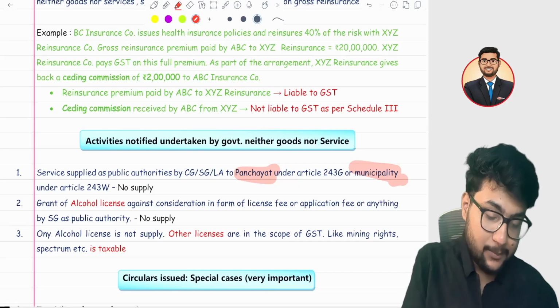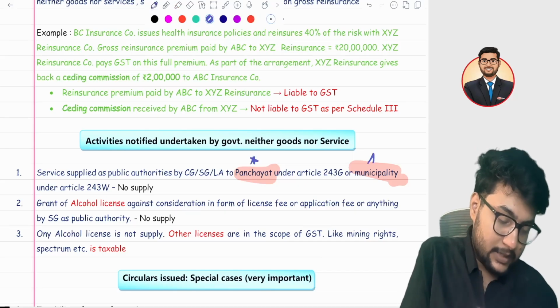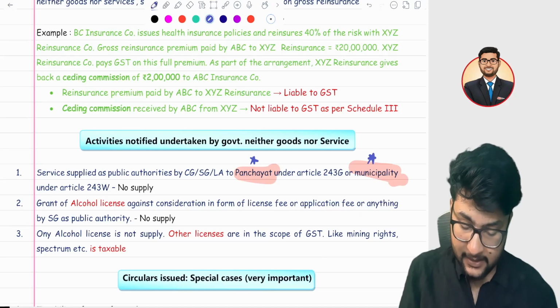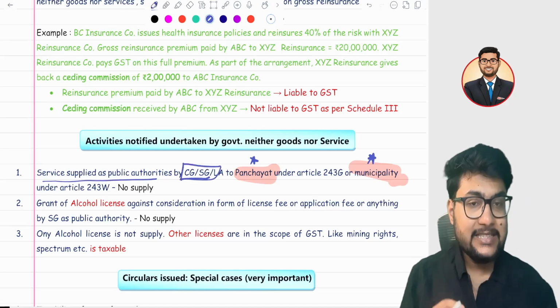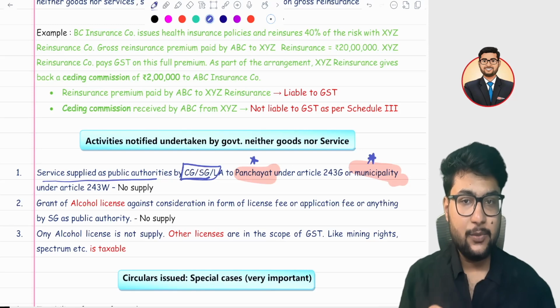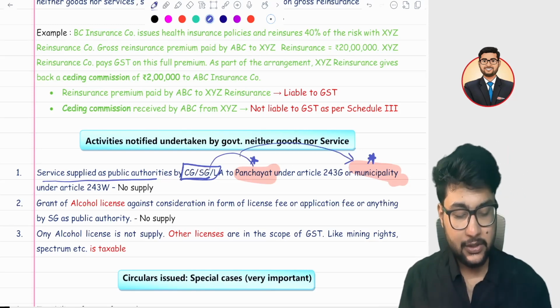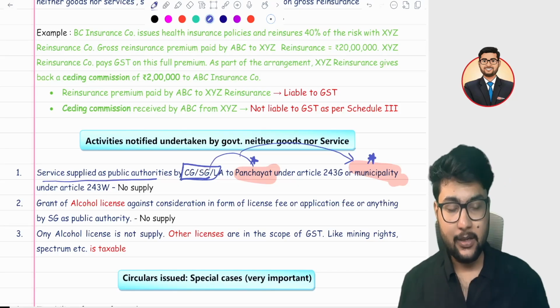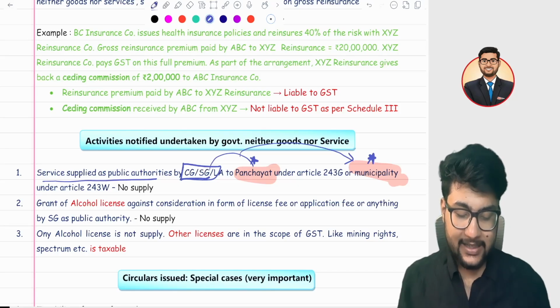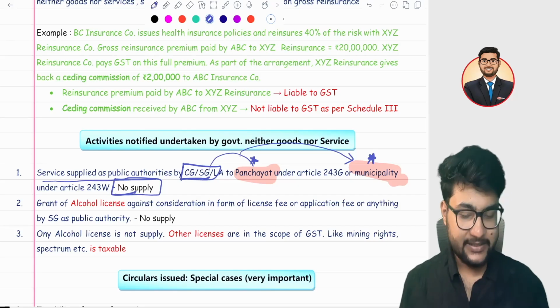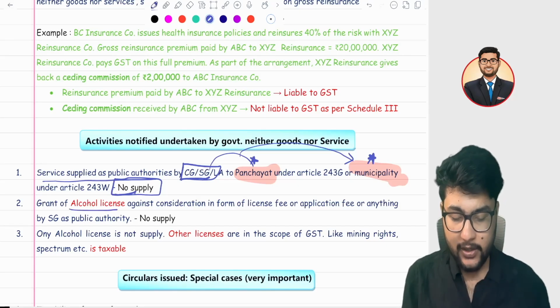So there is a concept like panchayat and municipalities. If any services are supplied by our central government, state government, or even a local authority, panchayat and municipal parties, in that case it is not a supply at all. I hope so.